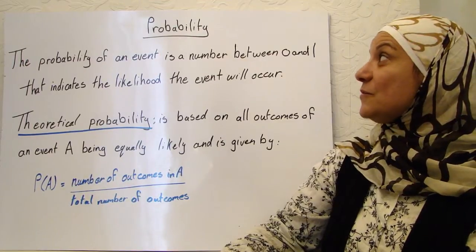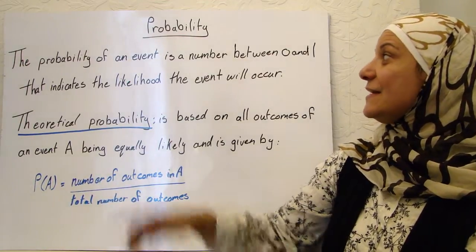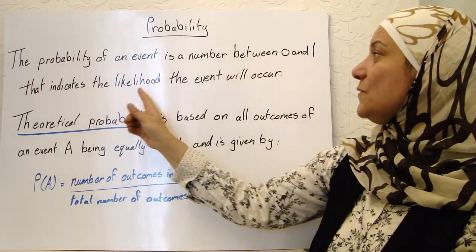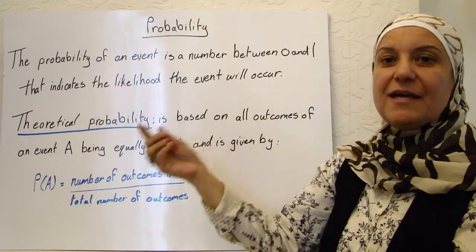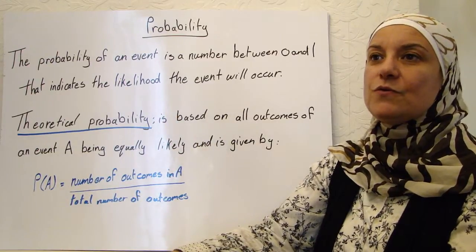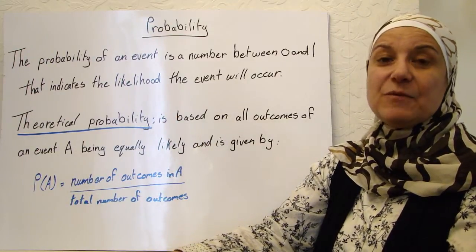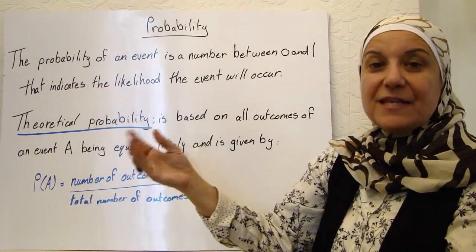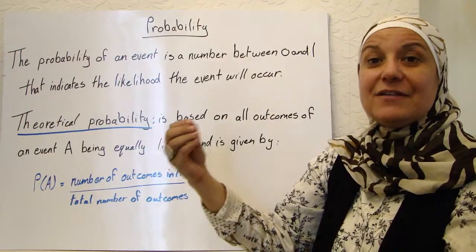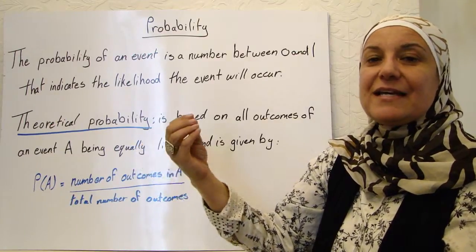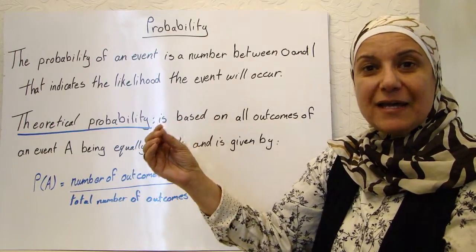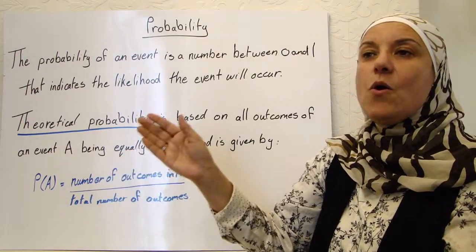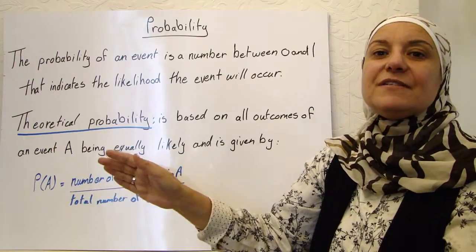Today we're going to speak about probability. The probability of an event is a number between 0 and 1 that indicates the likelihood the event will occur. Assuming that you are going to go to your grandmother, that is a probability of maybe 1 to 10 or whatever. There is a probability that is not calculated, a probability that I cannot measure perfectly well. But there are some certain probabilities that I can always guarantee have the same answer.